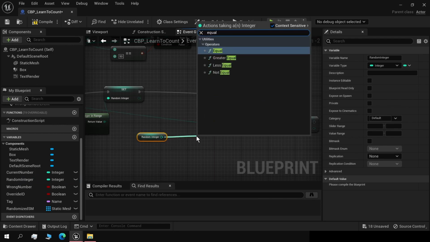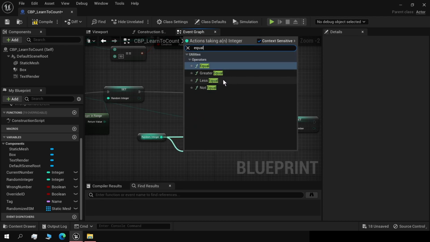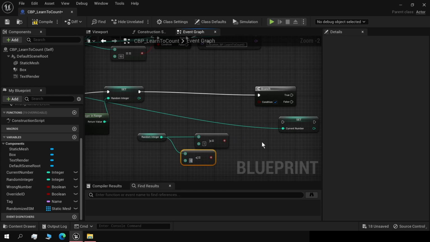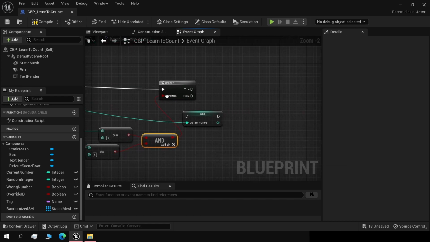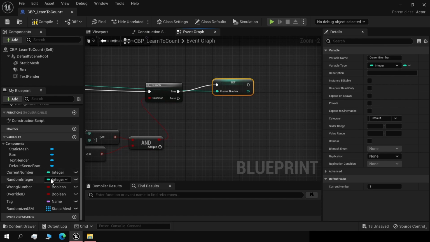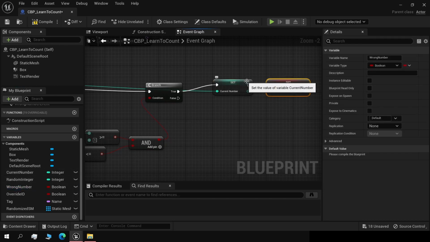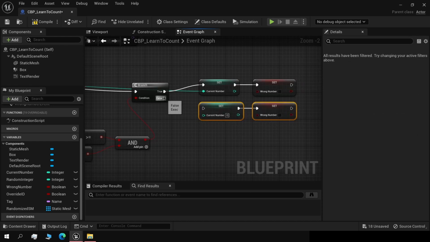So if it's equal or greater than 1, or if it's equal or lesser than 6, add an AND boolean. This way you can combine those. So if it's true, then it's the correct number. So you can leave this unchecked. Otherwise, it's the wrong number.